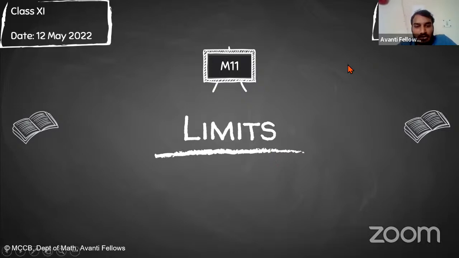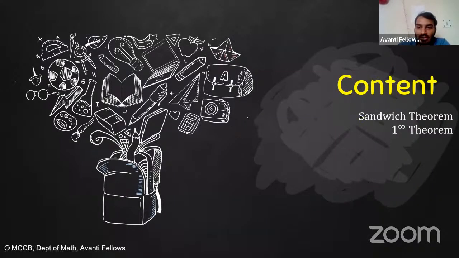Students, today's lecture is going to be really important, because today we are going to look into the sandwich theorem, and then we will see the 1 raised to the power infinity theorem. That means if there is an indeterminate form of the kind 1 raised to the power infinity, how do we solve that indeterminate form? So that is the agenda for today's class. Shall we proceed?